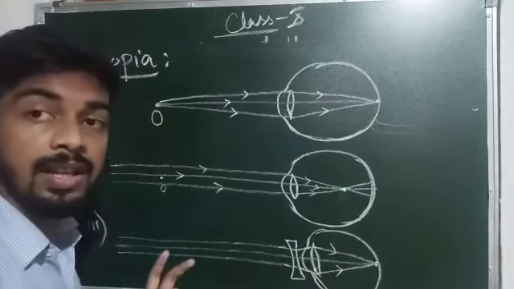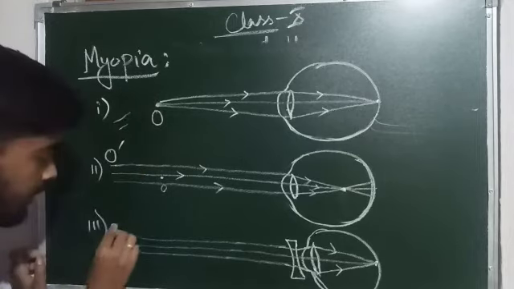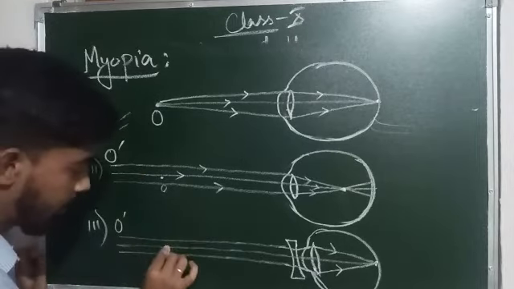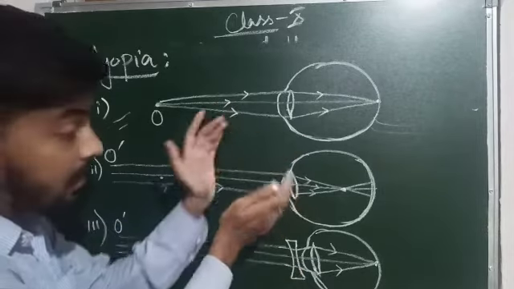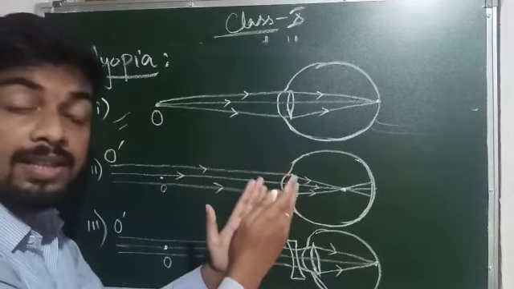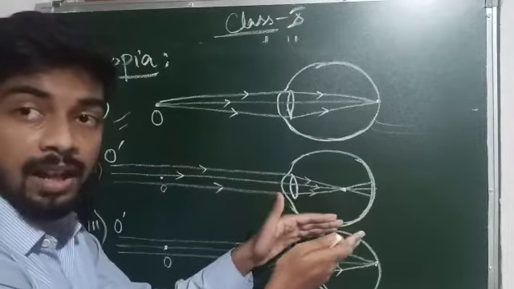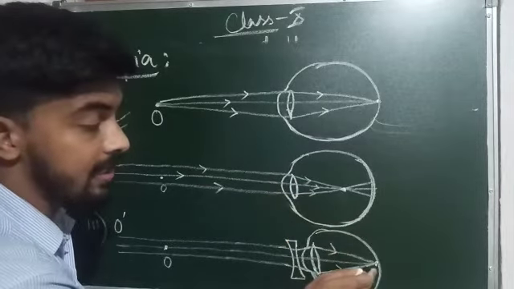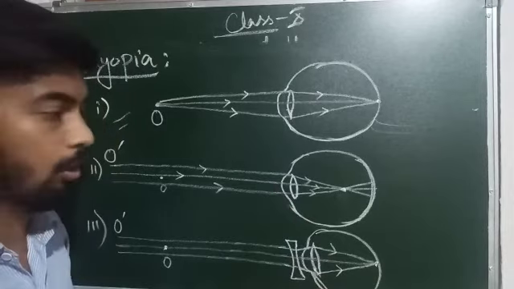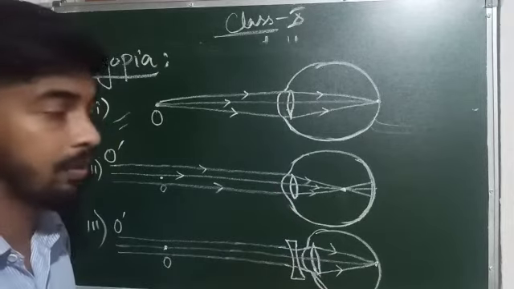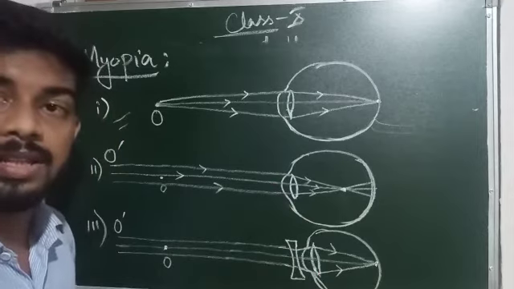When the object is at the far point, somewhere very far at O, the near point was somewhere here. Now a corrective concave lens is placed which at first diverges the light rays, then the crystalline lens inside the eye converges the rays again, and finally the rays meet at the retina, forming the proper image of the object, and the person can see it clearly.